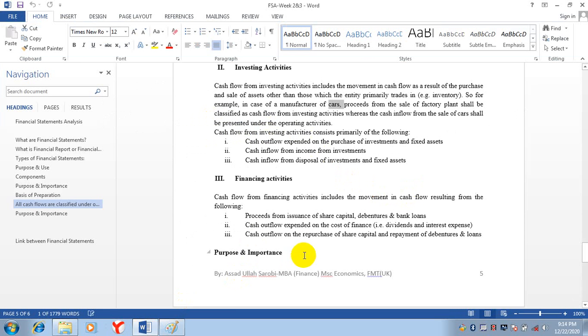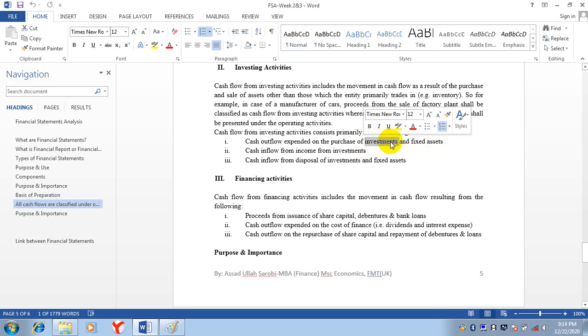Now, cash flow from investing activities consists primarily of the following. Cash outflow expended on the purchase of investments and fixed assets. I told you about investments: if you are purchasing bonds, shares, treasury bills, etc., these are investments of the company.